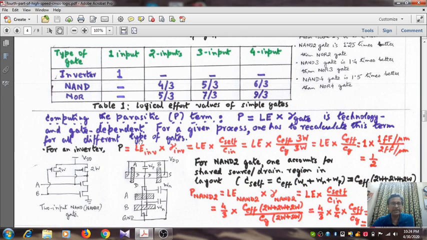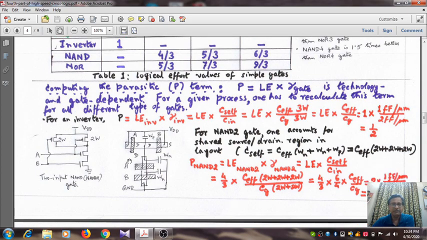For an inverter, it is LE inverter times gamma inverter. So what is that? For an inverter, it is very simple, 1 into 1 by 2, that is half. So the value of the parasitic term for an inverter is half. But what about a 2 input NAND gate? I have drawn it for your reference. You see that as the two PMOS transistors are in parallel, physically there is a single drain. Although as there are two transistors, by mistake you may think there are two drains, but no, this is physically a single drain, so we have to take this value only once.